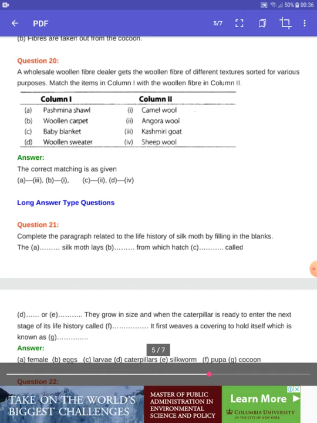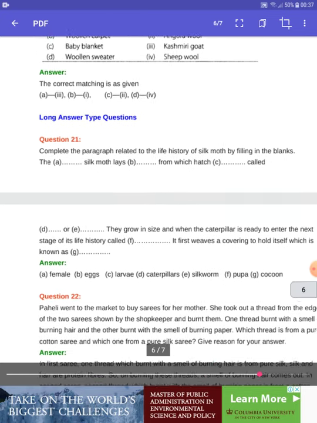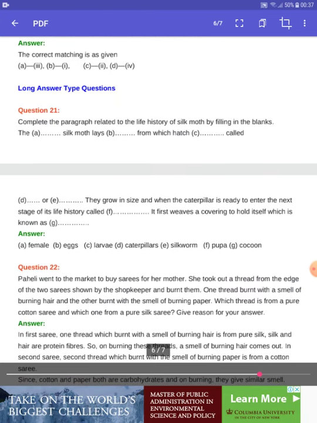What do we have to do? We have to match pashmina shawl, woolen carpet, baby blanket, and woolen sweater. This is in column 1. In column 2, they have given camel wool, angora wool, Kashmiri goat, and sheep wool. The correct sequence will be: the pashmina shawl is made from Kashmiri goat wool, the woolen carpet is made from camel wool, the baby blanket is made from angora wool, and the woolen sweater is made from sheep wool. The next one is the long answer type.